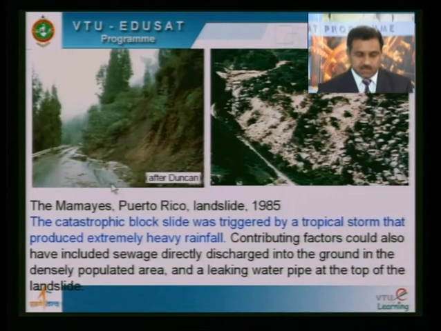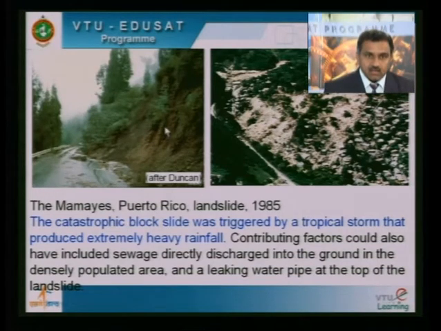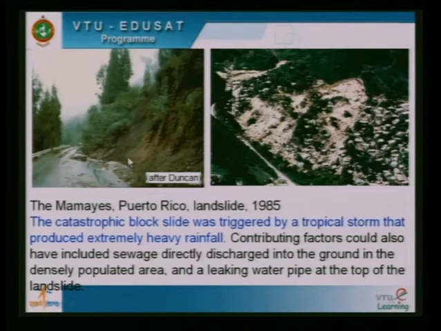Take a look at this picture. Now we see that the slope has failed as a block. There is a block slide across this. The reason for this is a tropical storm that produced extremely heavy rainfall, and that rainfall has caused this slope failure. Take a look at the second picture here. This is a very densely populated area where slopes have failed. The reason for this is that sewage was directly discharged into the ground in the densely populated area, and also they found a leaking water pipe at the top of the landslide, resulting in massive failure of the slope.